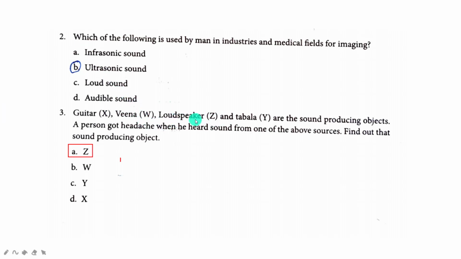Tabla is also used for giving additional music to singing. Then what about the loudspeaker? Will you be able to hear the loudspeaker sound for at least 10 to 15 minutes? It is irritating. So this will be the answer, that is loudspeaker. We can't bear the sound produced by the loudspeaker. It will produce a noisy, cracky sound.